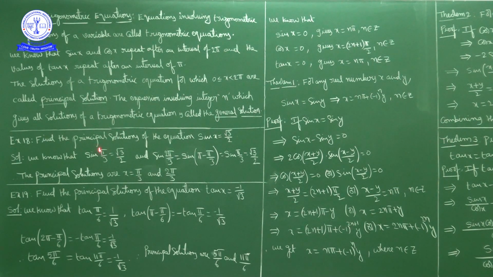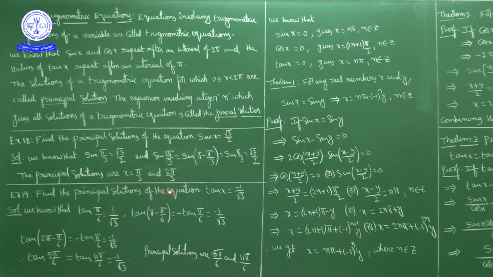Okay. So sin pi by 3 is equal to root 3 by 2, sin 2 pi by 3 is equal to root 3 by 2. So values of x satisfying sin x equal to root 3 by 2 are x is equal to pi by 3 and x is equal to 2 pi by 3. Okay, these are two principal solutions. Okay. Next,